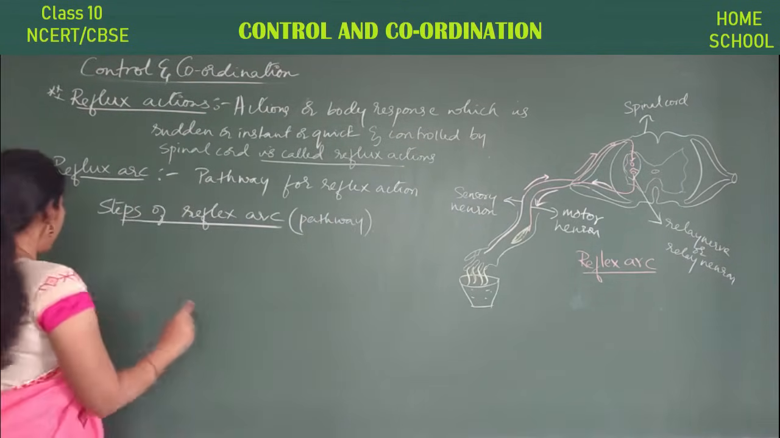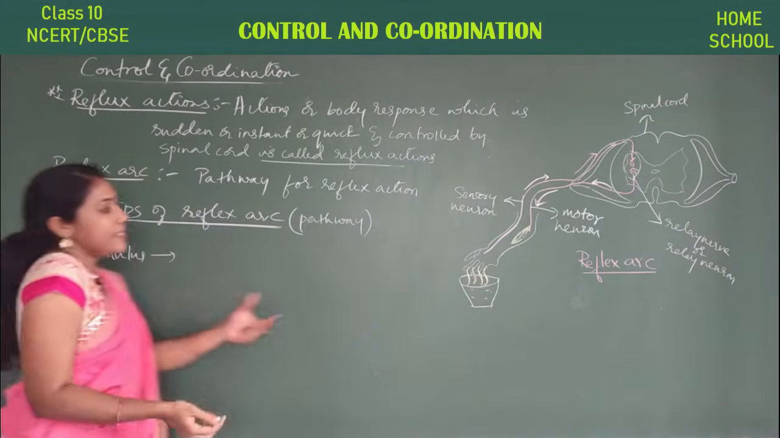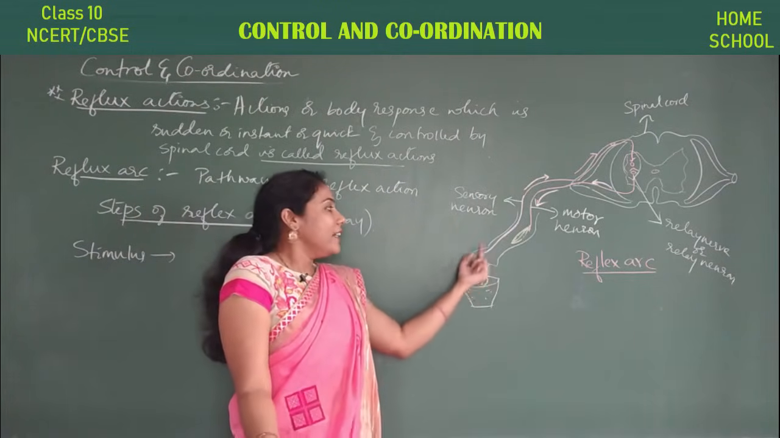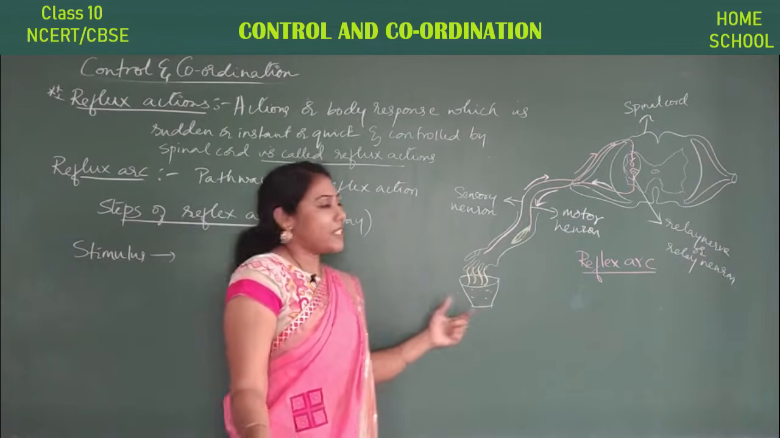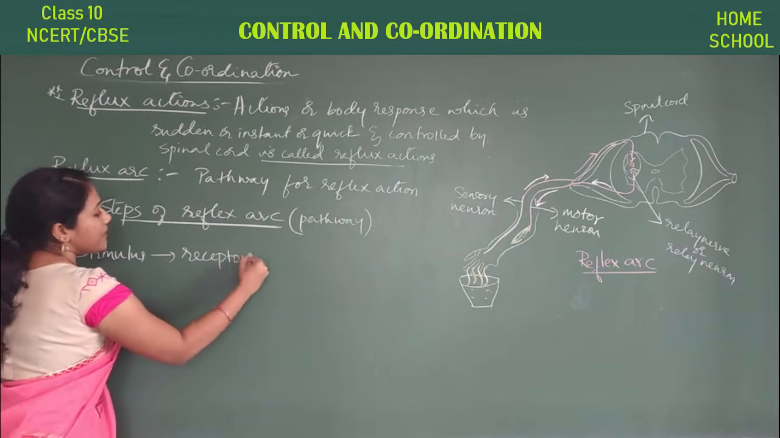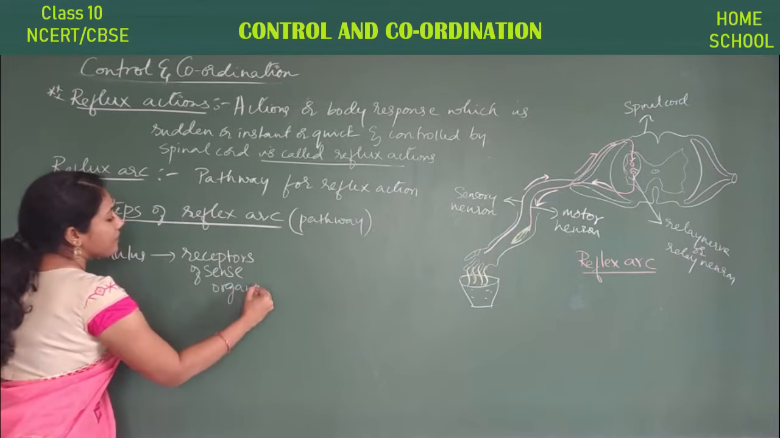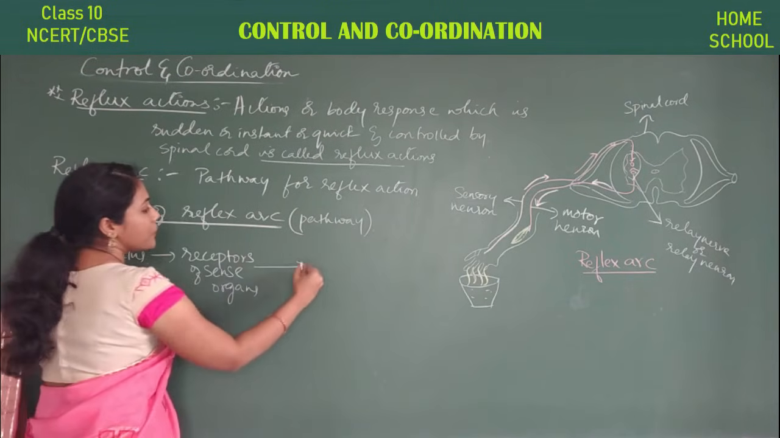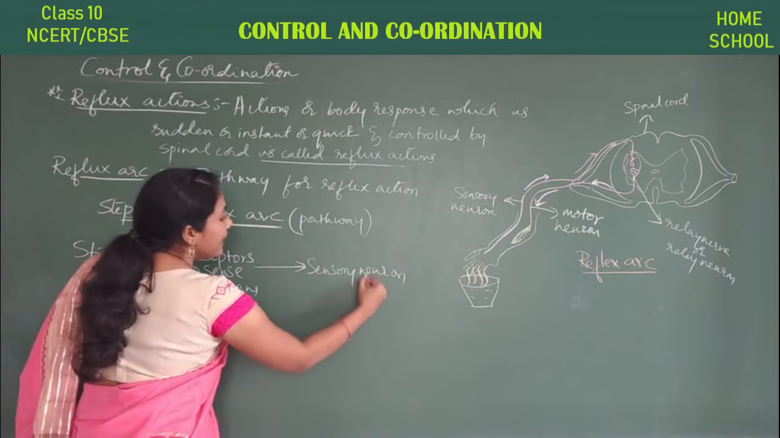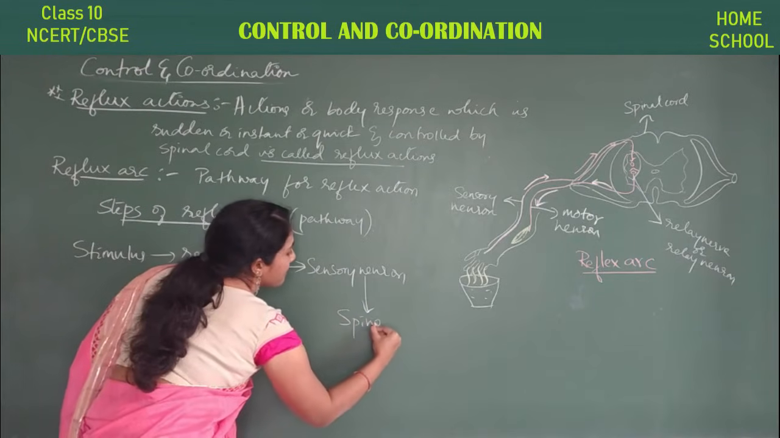Fine. So what happens initially? Stimulus. Stimulus in the sense that you are sensing that hot water, that feeling of hotness, is sensed by the receptors of sense organs, isn't it? So the stimulus is passed to the receptors of sense organs. Then the signal is passed to the sensory neuron, and later the information from the sensory neuron is passed to the spinal cord.